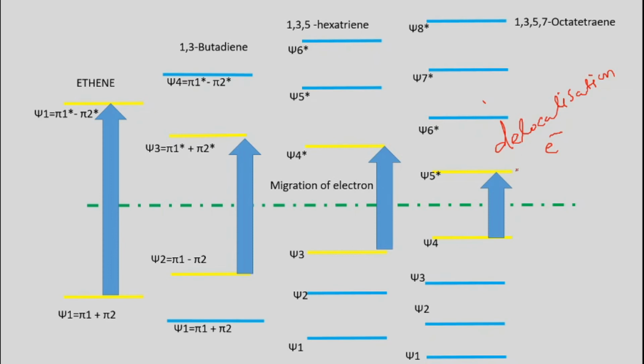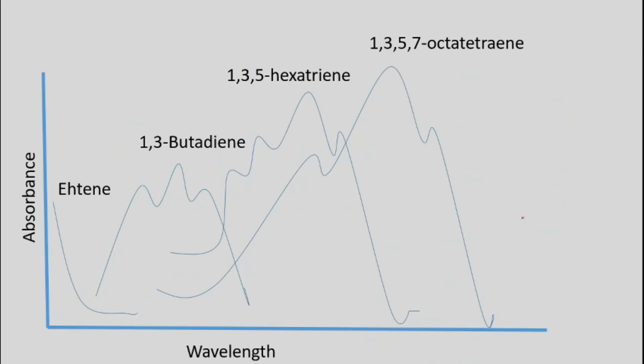Once the molecular orbitals are formed, what happens? The energy levels increase, the number of nodes increases, and according to that we get different energy levels. And if the energy difference between HOMO and LUMO continuously decreases, that means the peak or absorption maxima appears at higher wavelength. It also gives a high intensity band.